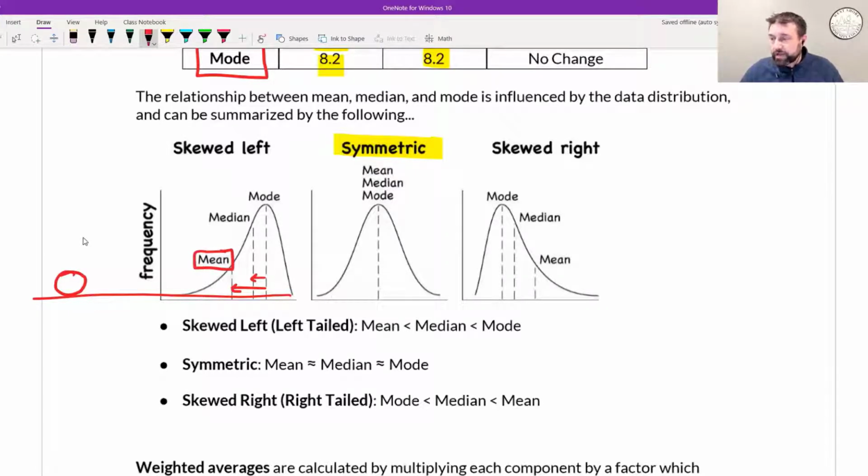Okay, think of this outlier out here as like a black hole, right? It's got a gravitational field, and that gravitational field is going to grab onto the mean and tug it to the left. And that's why we call this left skewed, because you've got a black hole to the left and it's skewing all of your data points. Okay, now we can still say if you put a ball on this, it'll roll to the left, it's going to roll to the black hole.